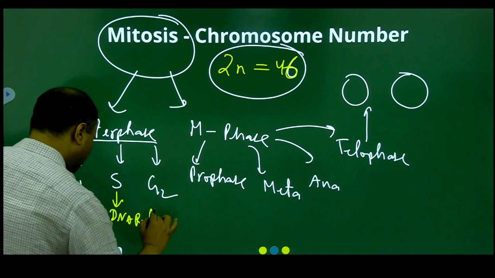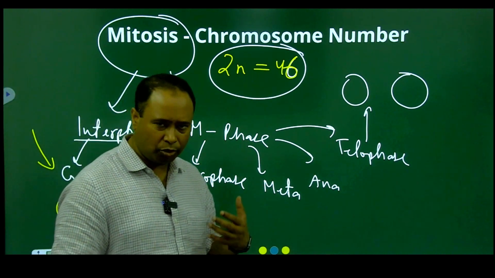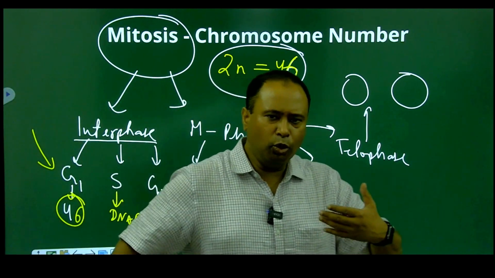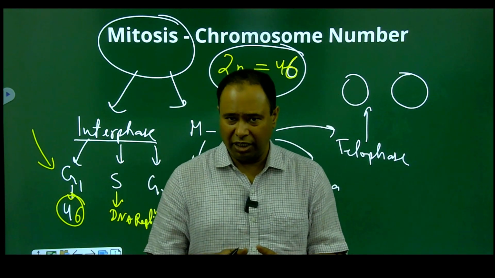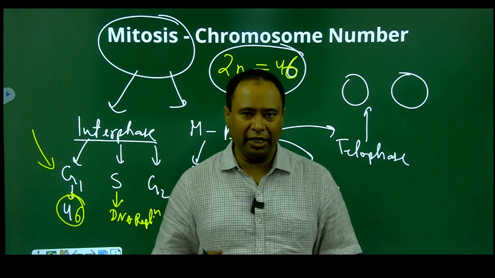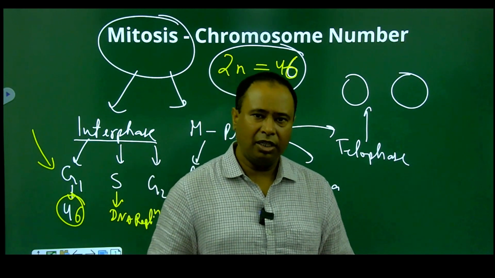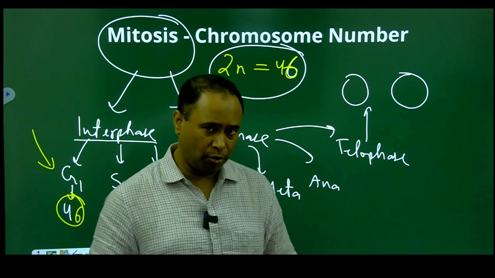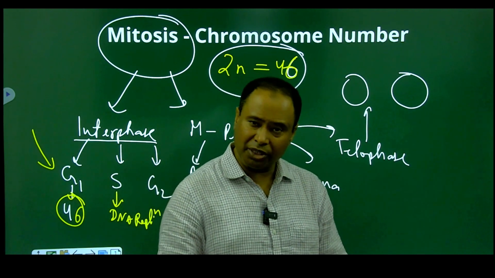The DNA replication will take place over here, and after the DNA replication, most of the students, शायद मैं भी जब स्कूल में पढ़ता था, when I was at your stage, I used to think that after the S phase, the number of chromosomes will double. क्योंकि each chromosome is being replicated, so it looks natural that the chromosomes after the S phase will become 92. Is it so? क्या आपको लगता है कि number of chromosomes will become 92? और देखिए ऐसे क्वेश्चन आते हैं हमारे नीट में.